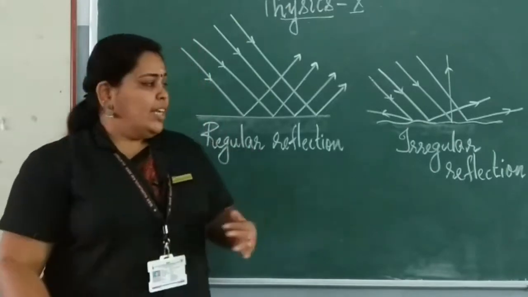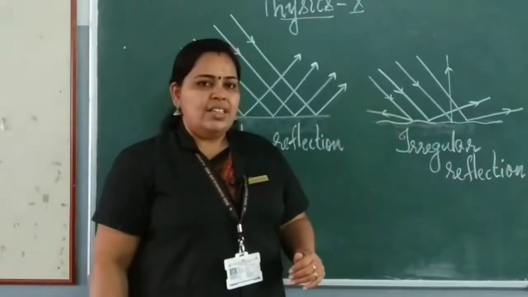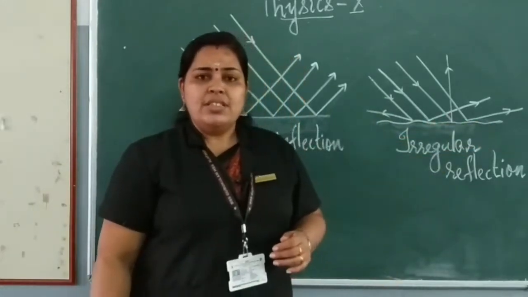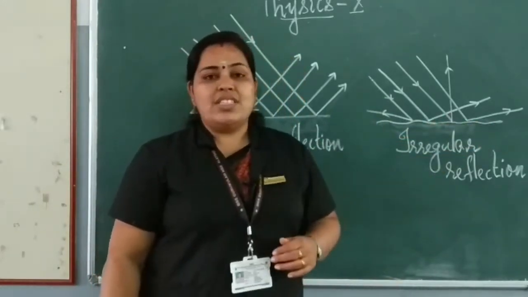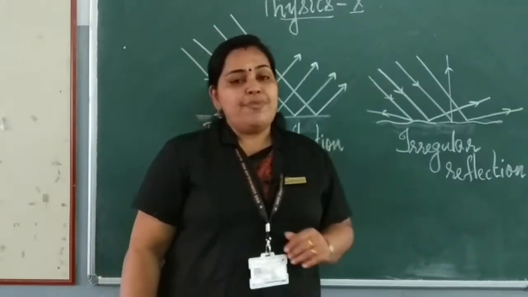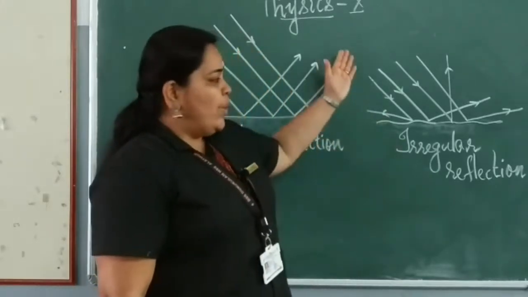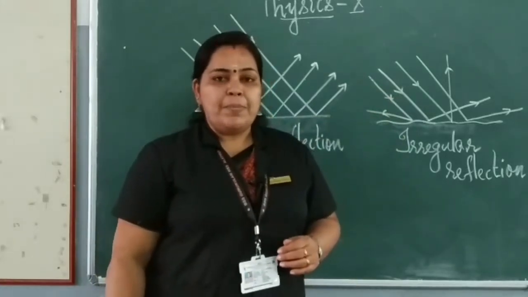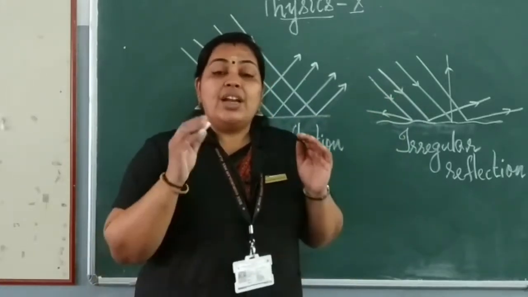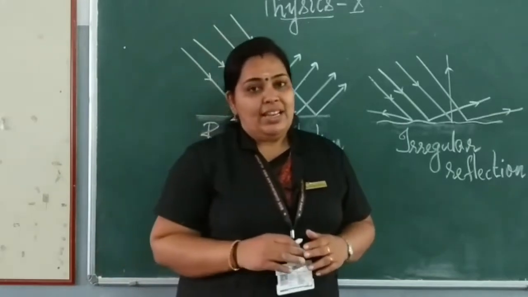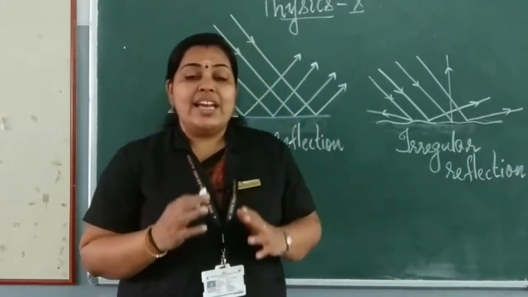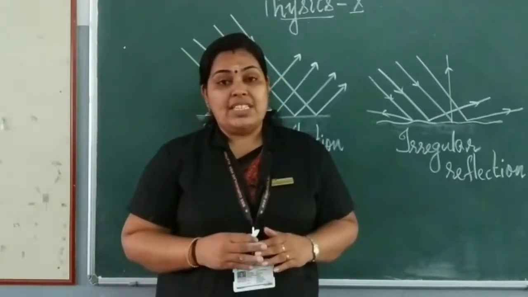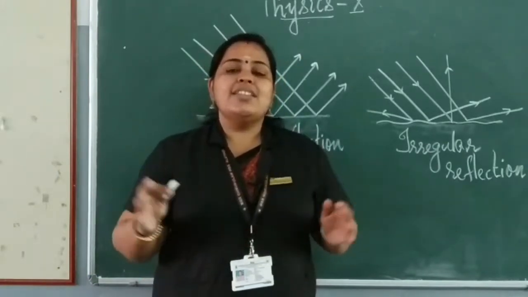Is it clear? Now look at this figure. Look at the surface. Is it a plane surface? No. It is an uneven surface, or a rough surface. So what happens when the beam of light falls on this rough surface? The light rays are not moving parallel. These light rays undergo irregular reflection, or we can say scattered reflection.